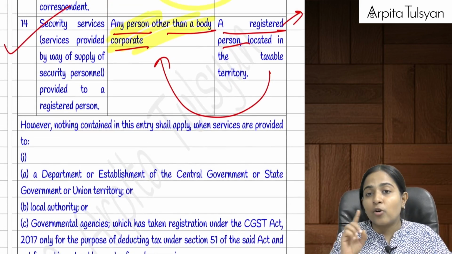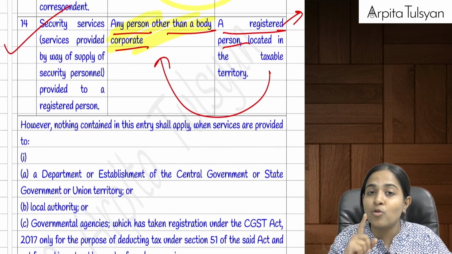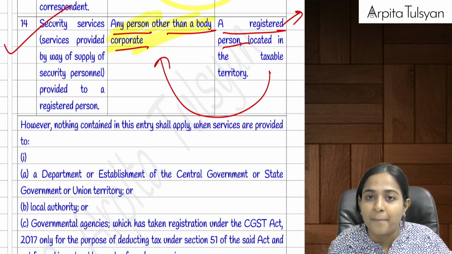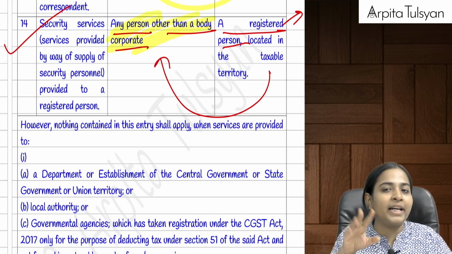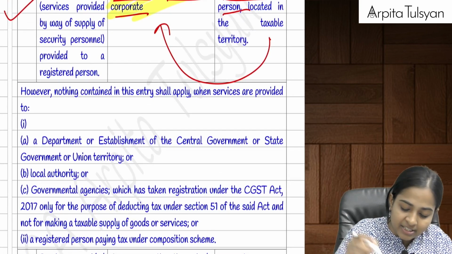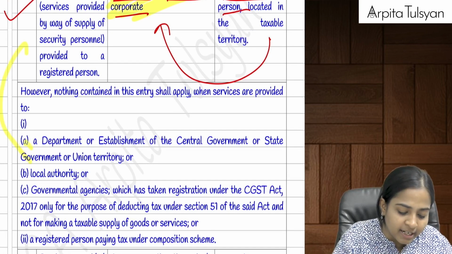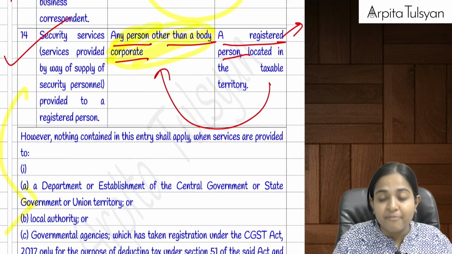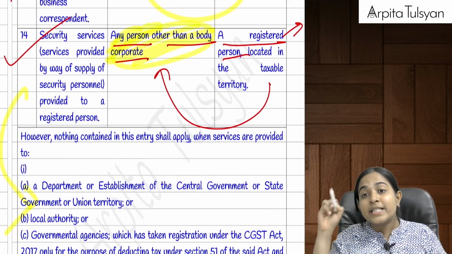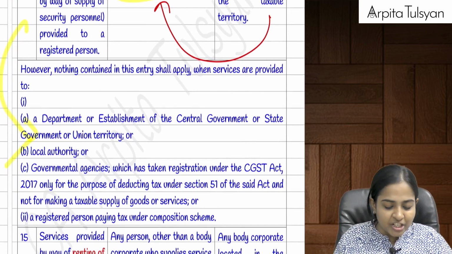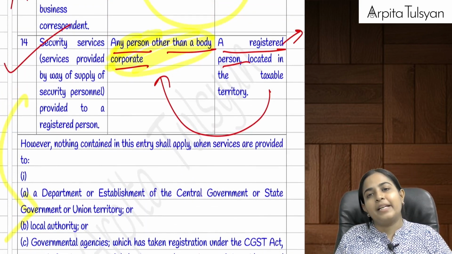Here we are talking about a security guard who is not on the payroll, who is providing services in a professional capacity. If he is on the payroll, then it becomes an employer-employee relationship. But there is an exception, just like we had for the GTA. Do you recollect? If the services have been provided to a government which is registered under GST only for the purpose of TDS, then in that case reverse charge mechanism is not applicable.